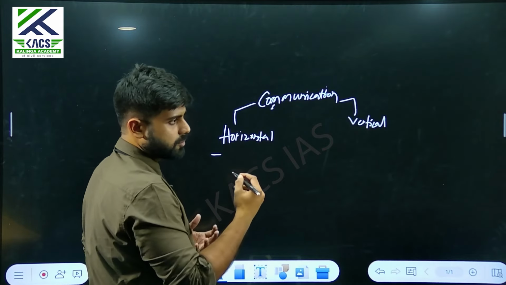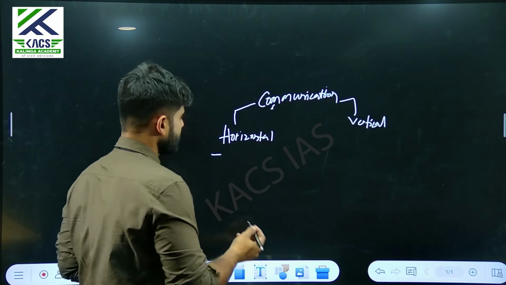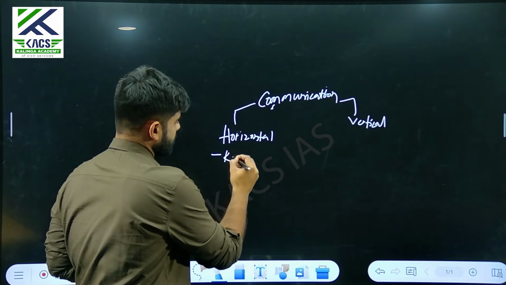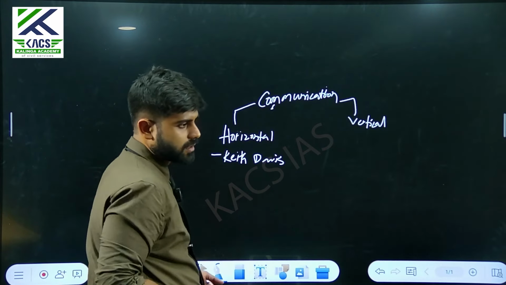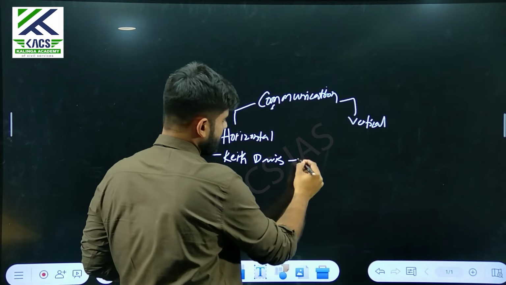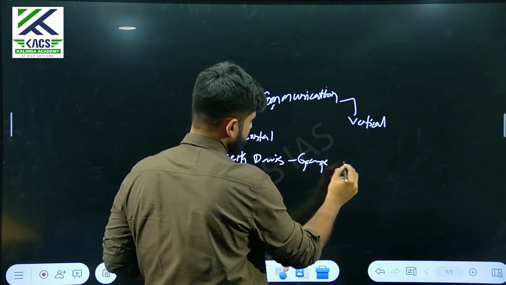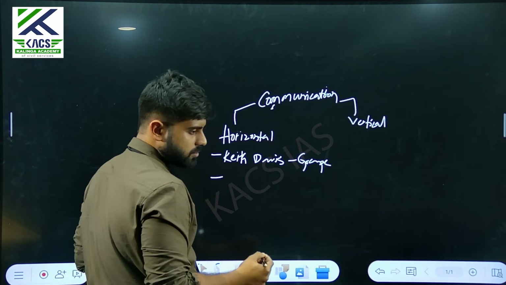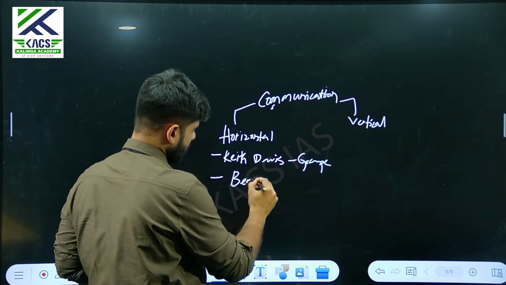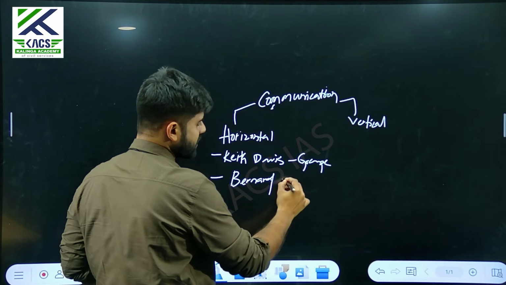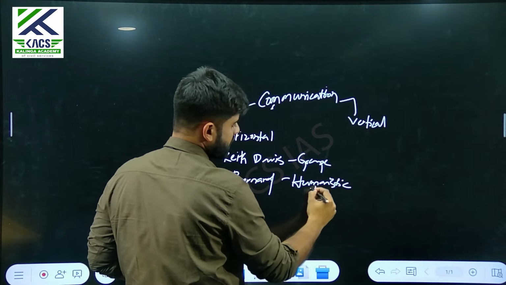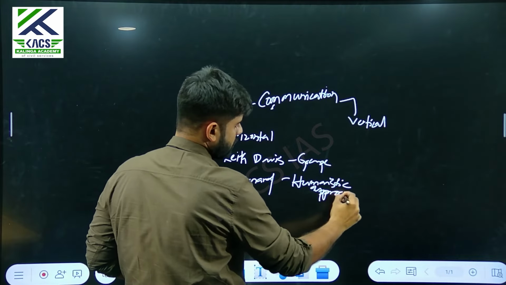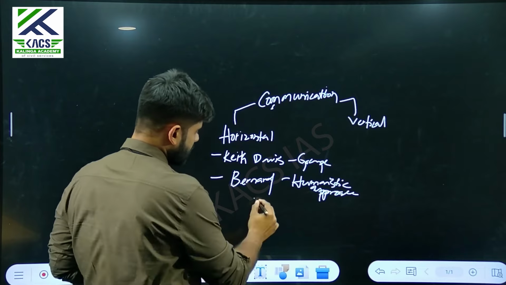For example, Keith Davis, right? He talked about grapevine communication. You should know about Bernard, the humanistic approach, where we are talking about informal communication.